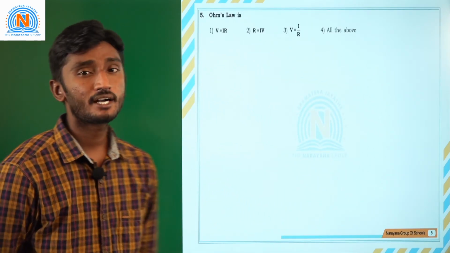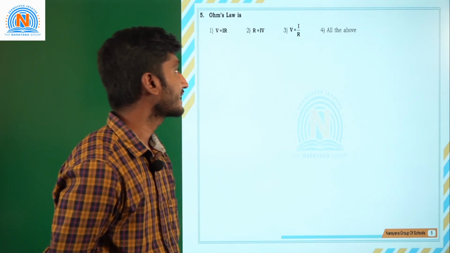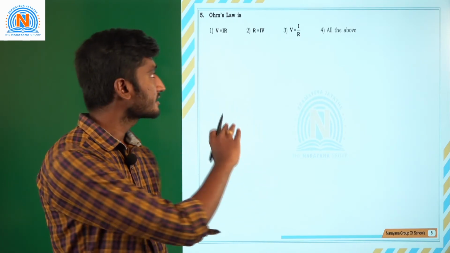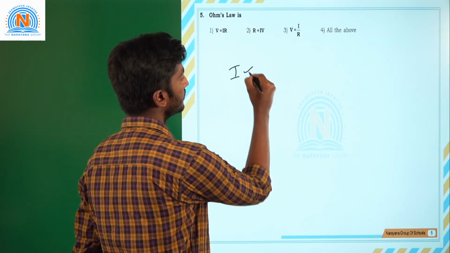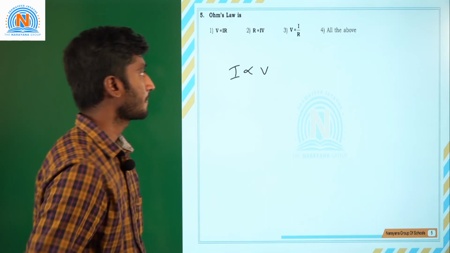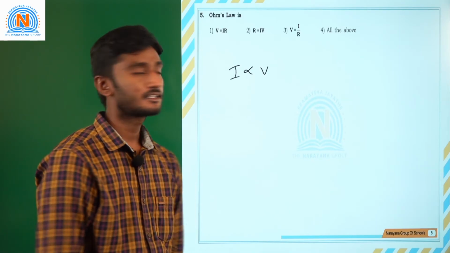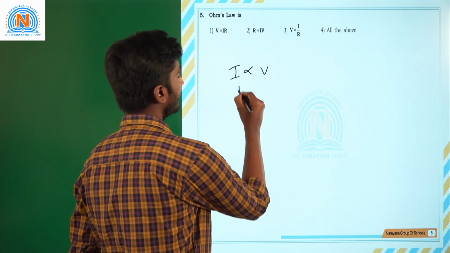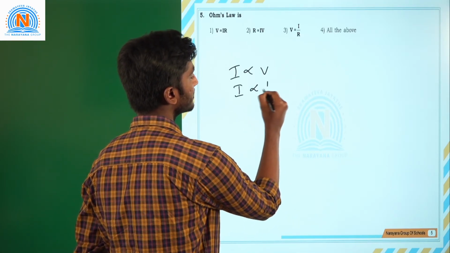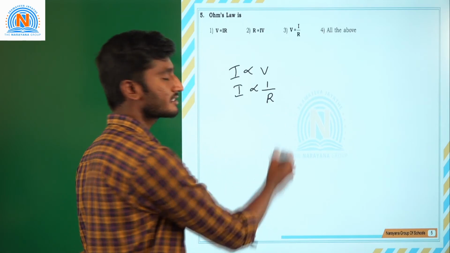Ohm's law. What is Ohm's law? In an electric circuit, the passing of electricity, the current, is directly proportional to voltage. If you increase the voltage, the current will increase, and the current is inversely proportional to resistance also.